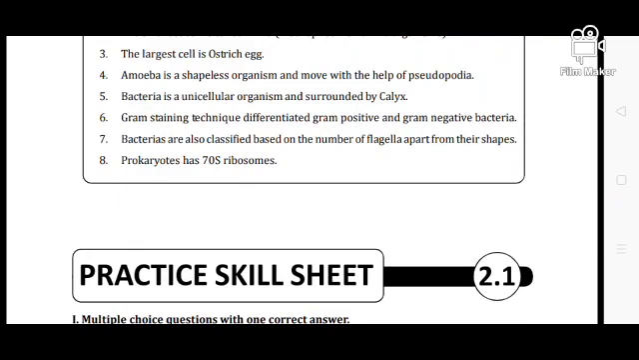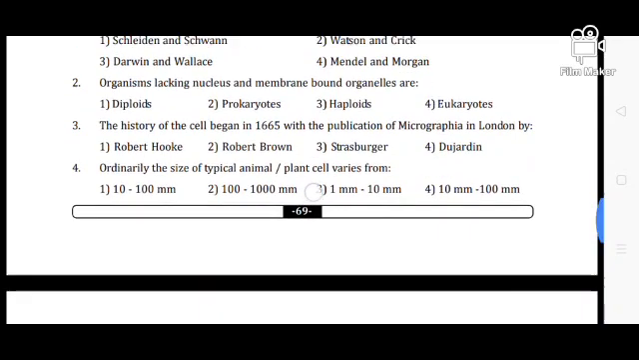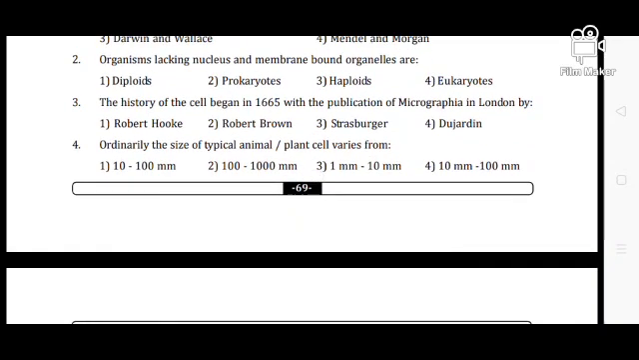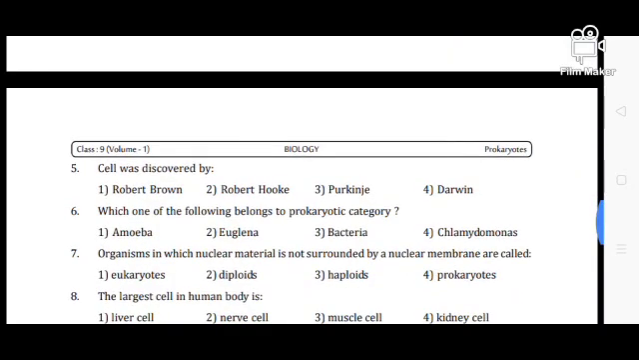Now some questions regarding cell theory. Who proposed the cell theory? That is Schleiden and Schwann. Which organisms lack a nucleus and membrane-bound organelles? Those are known as prokaryotes. The history of cells begins in 1665 with the publication of Micrographia in London. Who wrote the Micrographia? That is Robert Hooke, in 1665. After that, the size of a typical cell varies, you have to write it down. This cell was discovered by whom? Yes, Robert Hooke.